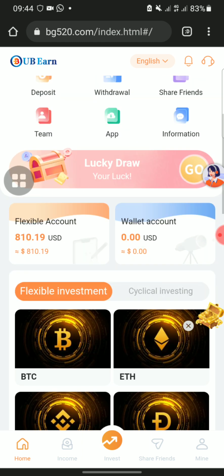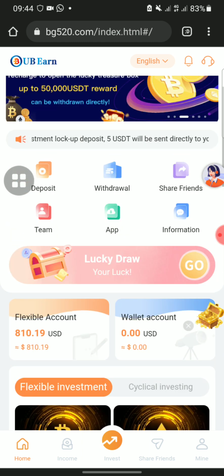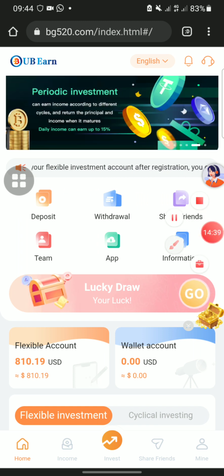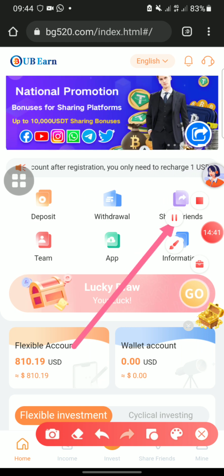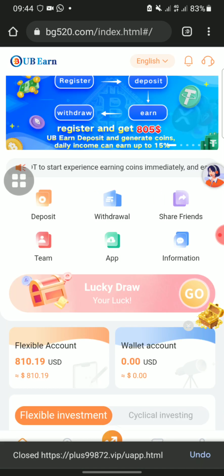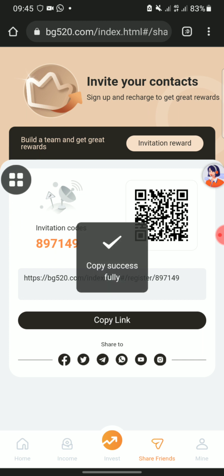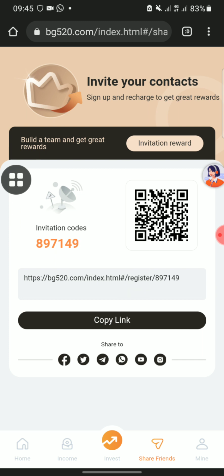Now you can see this place called share to friends. If you click on this share to friends, it means you are referring your friend to this platform. For you to be able to refer your friend, all you have to do is click on copy link. Either you copy your referral link and send it to the person, or you send the person your invitation code and the website, and the person will just use your invitation code and register.